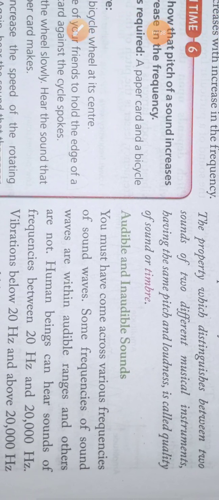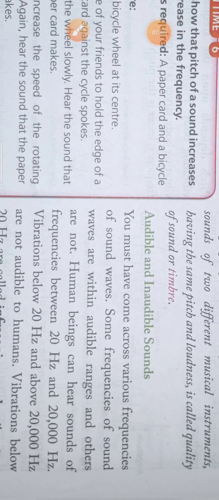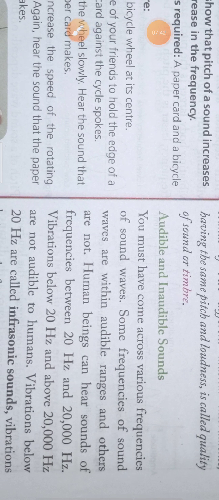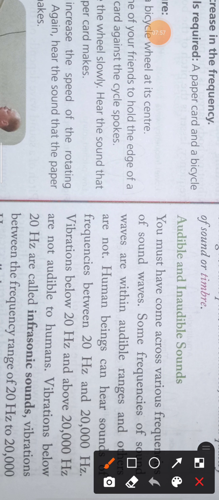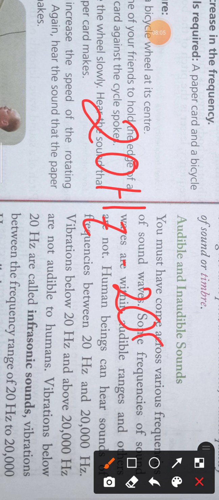Now what are audible sounds and what are inaudible sounds? Our human ear cannot hear all the sounds. Our brain can process only the sounds which are in the range between 20 hertz to 20,000 hertz.